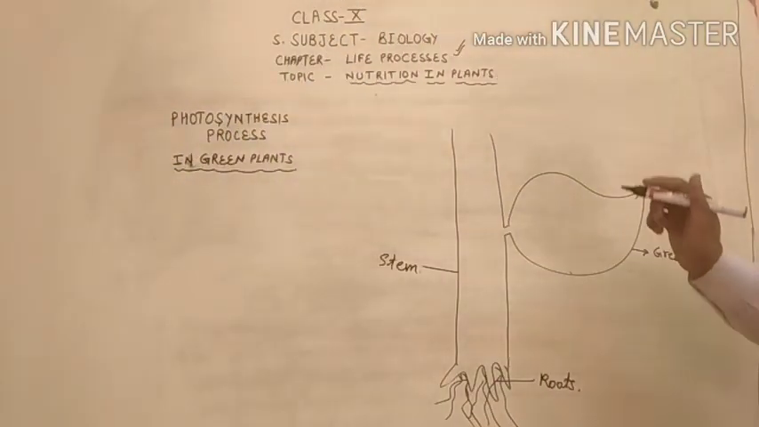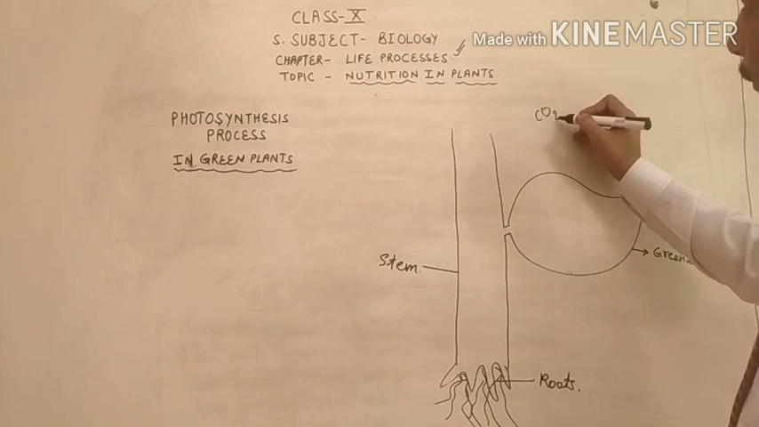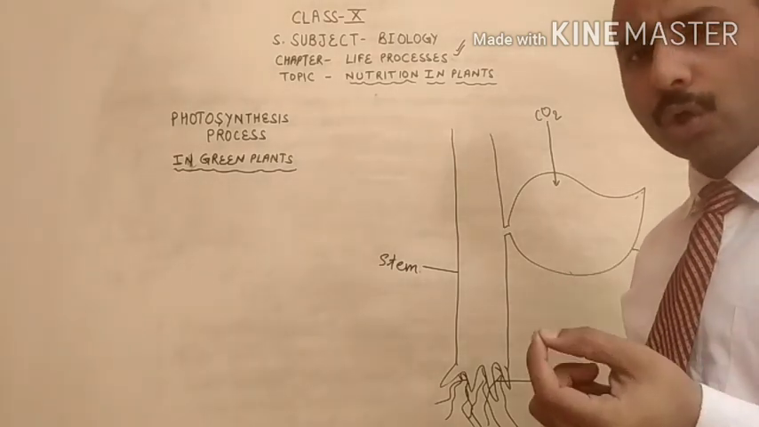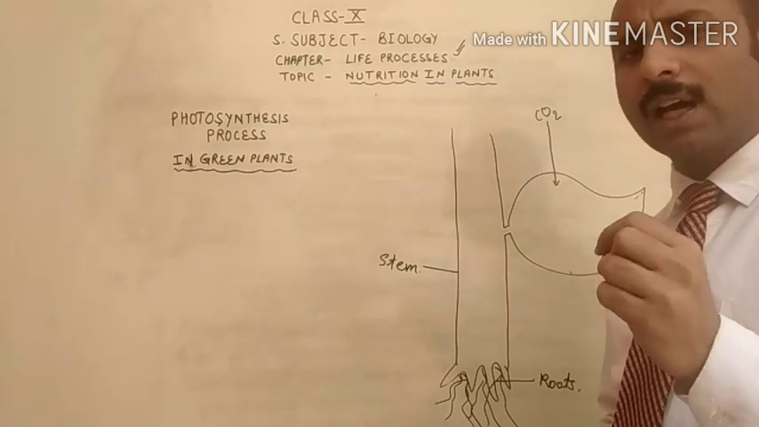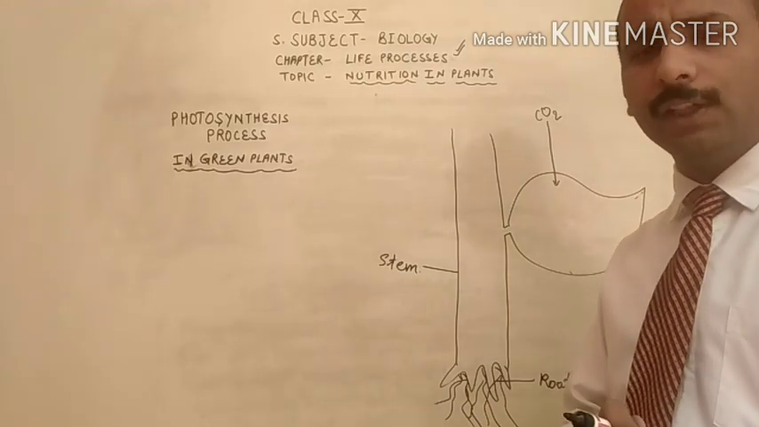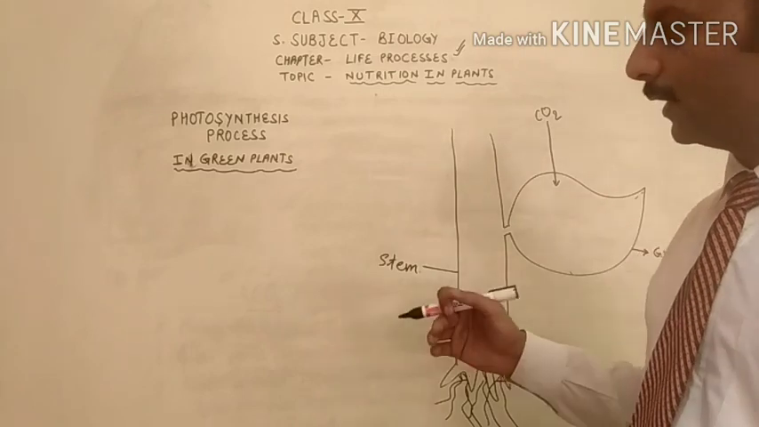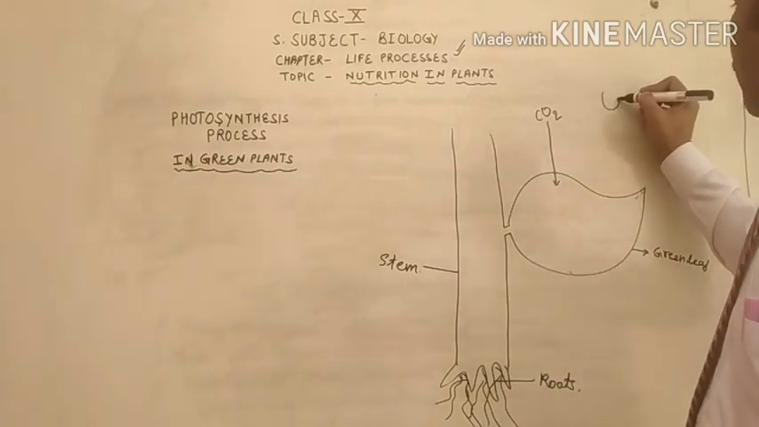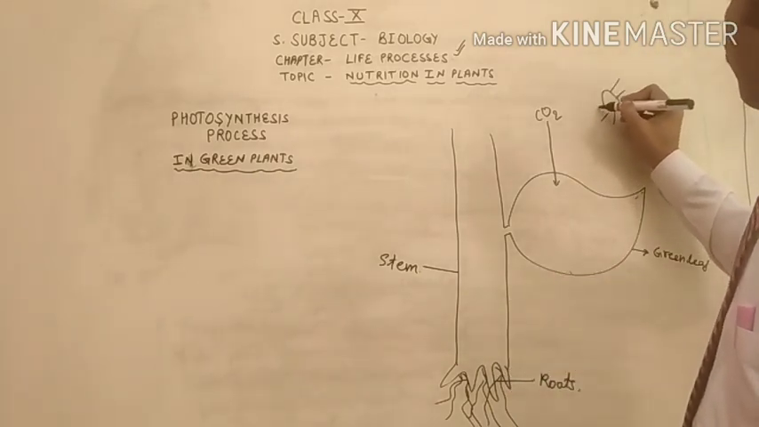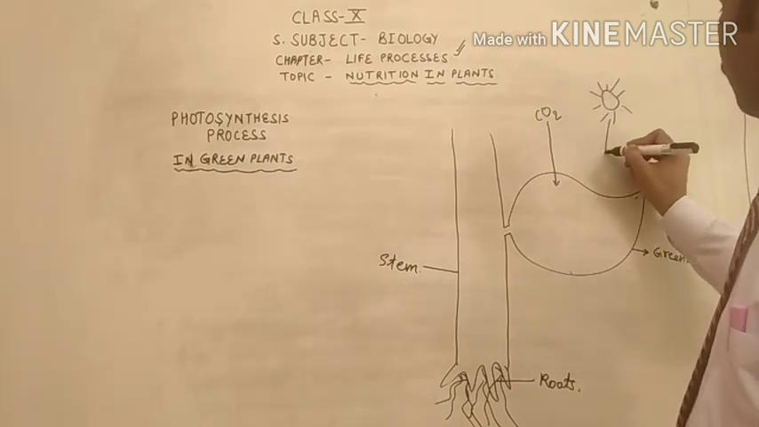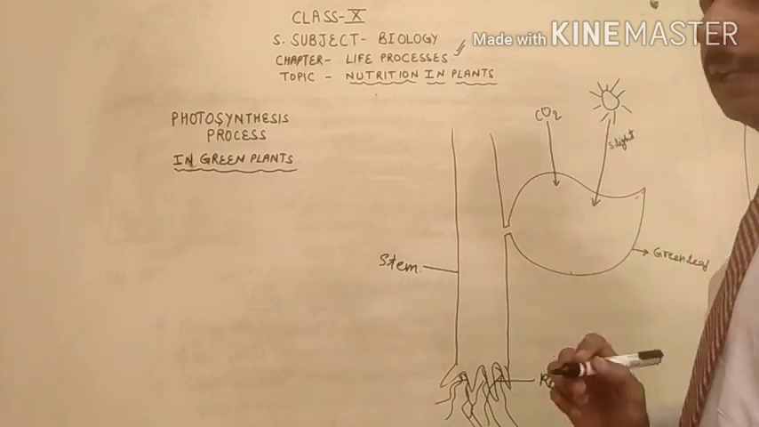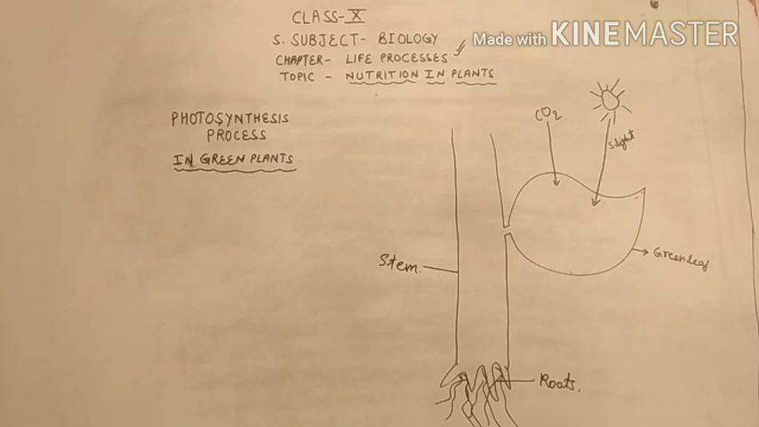Now, how does the process take place? The green leaves of the plants take CO2 from the environment with the tiny pores present on the lower surface of the leaf, which are called the stomata. We will discuss later, in the next topic, what the stomata are. They take sunlight from the sun in the form of solar energy.